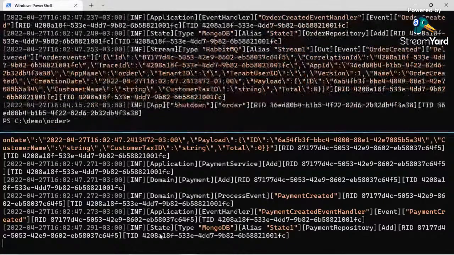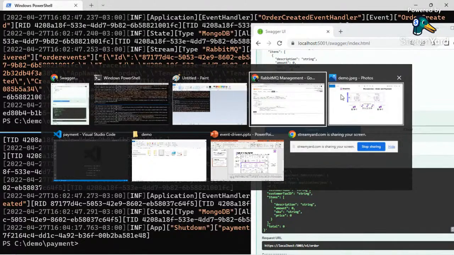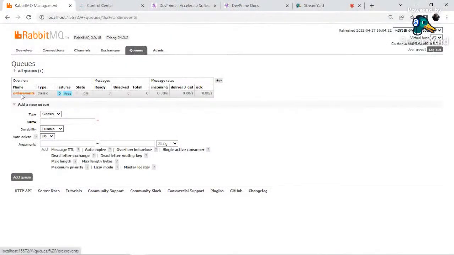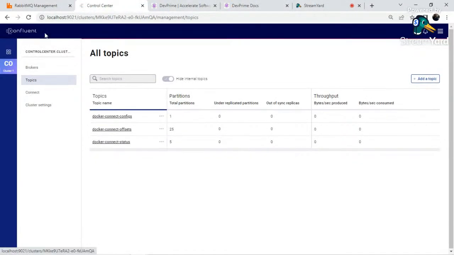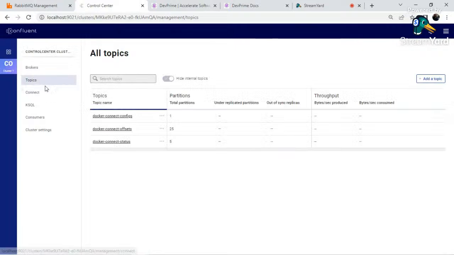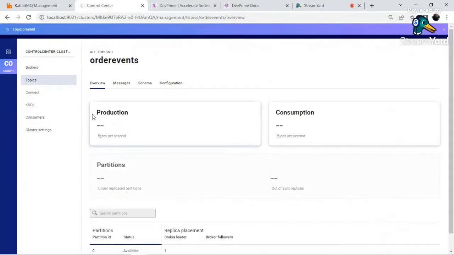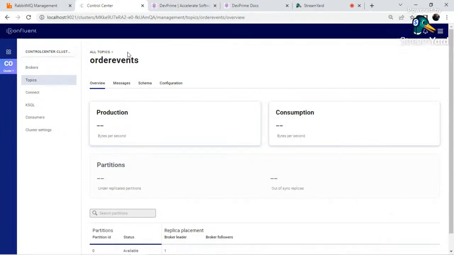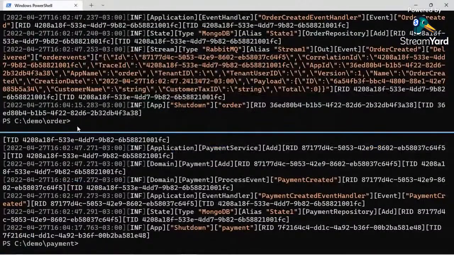I just stop the first application, stop the second application. It's important to get the same queue we had in RabbitMQ. It's called order events. So we have this queue here. Let's create it on Kafka. Kafka is up and running. Okay, I'm going to add the topic, order events. Now we have the order events topic on Kafka, a queue to publish to. And let's change the configs in order first and after in payments.